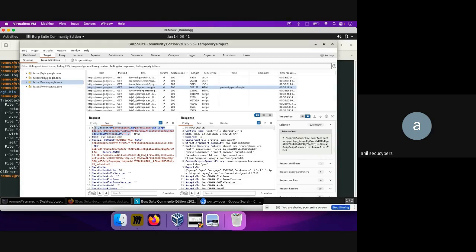Okay, Axiom. So in that Axiom, there are multiple artifacts in the Windows operating system, which actually record what websites you visited, the history of the websites you visited, in a decrypted format. So what I do is I just parse those artifacts with the Axiom tool, and it will quickly tell me what websites that person has visited, and from there I could investigate.